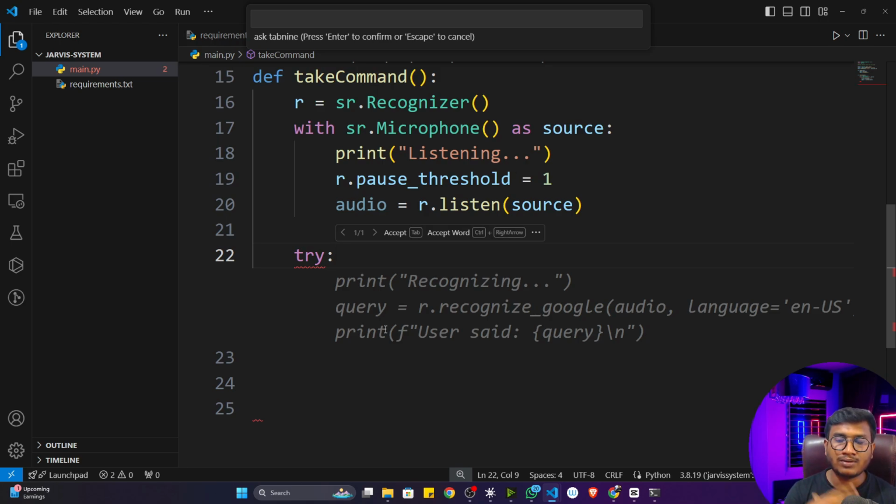If I'm getting an error, I need to show the user that something is going wrong in this particular application. That's how we have to resolve it. That's how we have to use this code in a try except block. I already told you the use of this try except block: error handling inside Python.